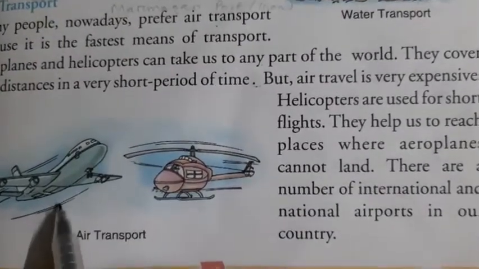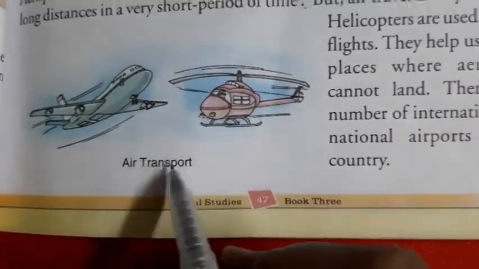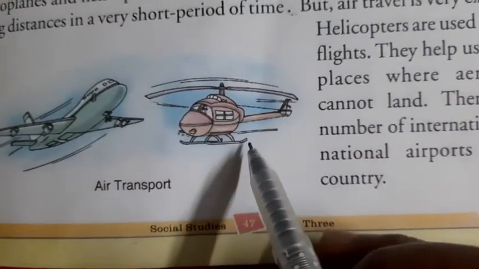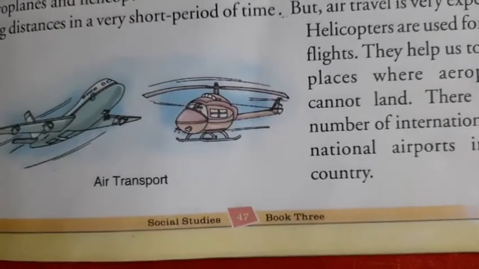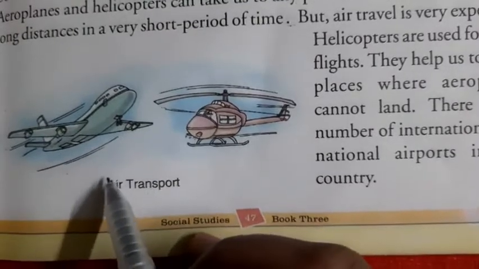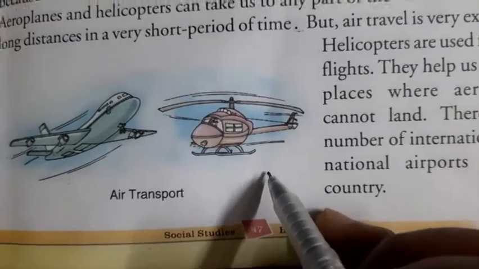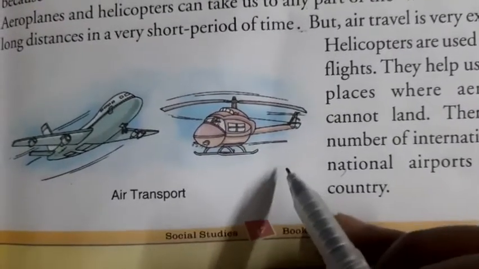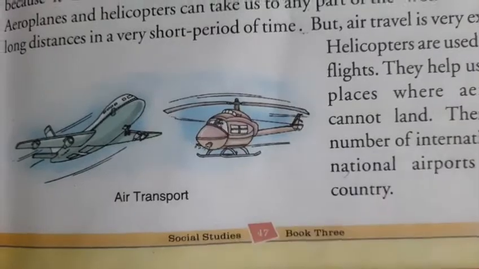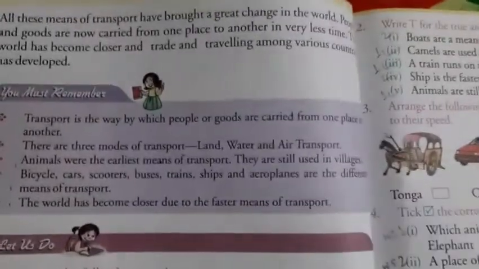This is an aeroplane and this is a helicopter. Helicopters are used for short flights. If we take a short flight, we can use helicopters. They help us reach places where aeroplanes cannot land. To land an aeroplane, it needs a big area, but a helicopter can land in a short or limited area. There are a number of international and national airports in our country. Nowadays airways are connected to every country.